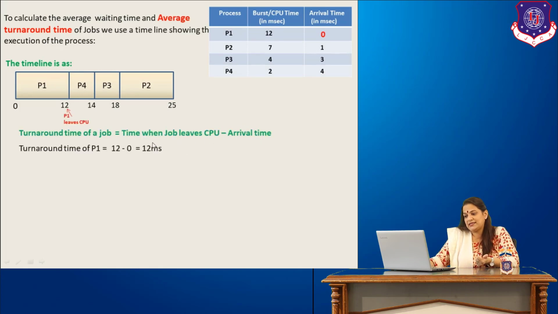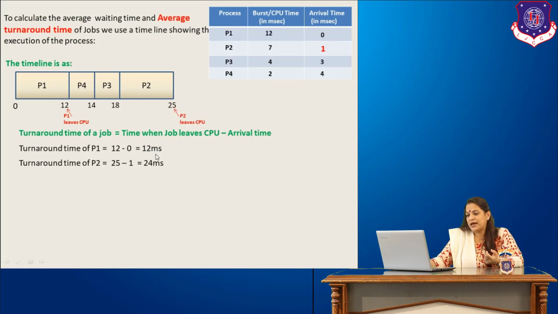As we have already seen in the timeline, P1 takes the CPU at 0 and completes at 12, so 12 milliseconds is the time when P1 leaves the CPU. The arrival time for P1 is 0, so the turnaround time of P1 comes to 12 minus 0, meaning it was there on the system for 12 milliseconds.